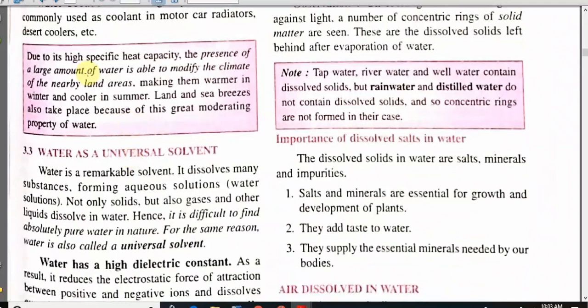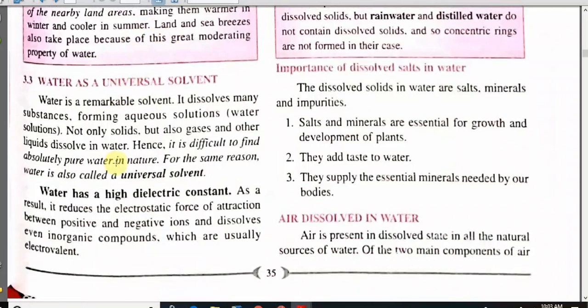Now, due to high specific heat capacity, the presence of a large amount of water is able to modify the climate of nearby land or plain area. It means those areas which are lying very close to a large water body are not very hot during summer season and they are not very cold during winter season. Land and sea breezes also take place because of this moderating property of water.